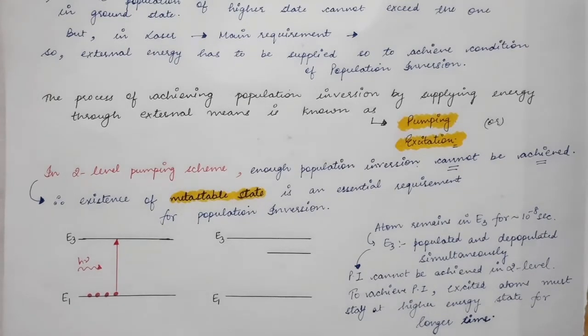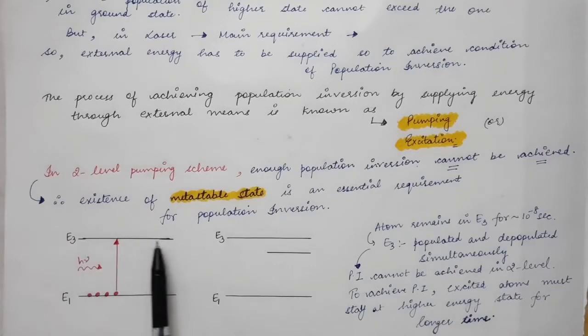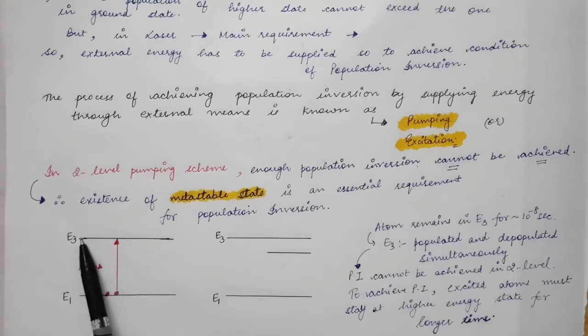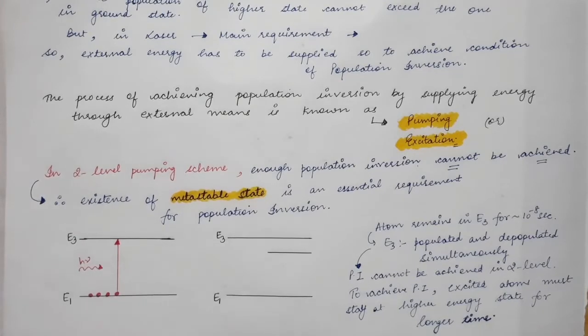And that's because, let's say you have a two-level oscillator over here which has two energy levels, one is E1 and another is E3. So I am making photons bombard the atoms which are present in the ground state. These atoms will go to the excited state. Now in a two-level oscillator, this excited state has a very short lifetime, about 10 power minus 8 seconds.